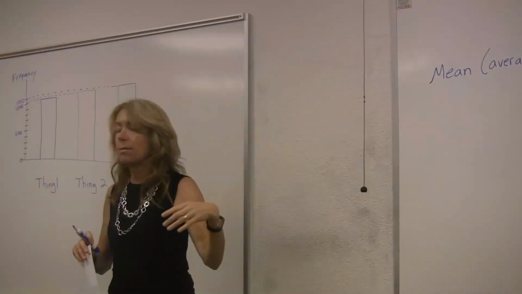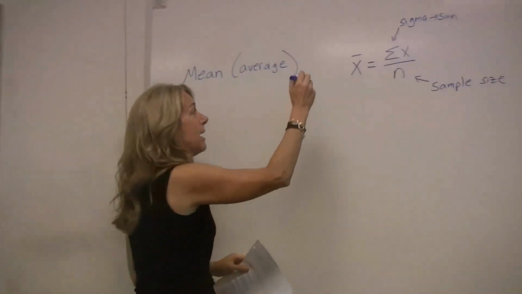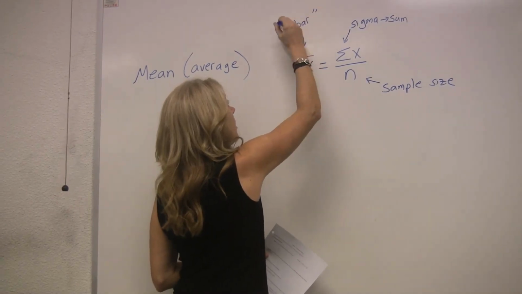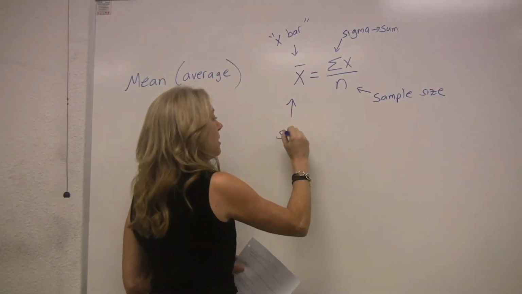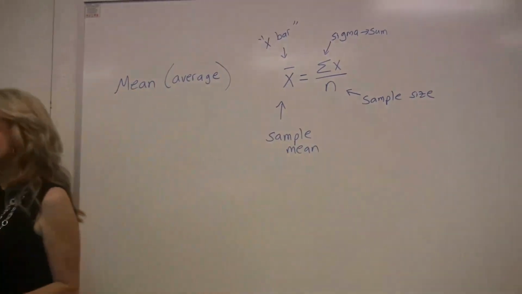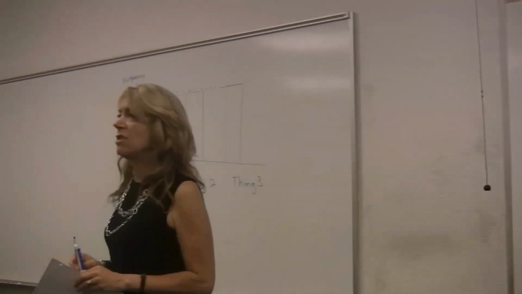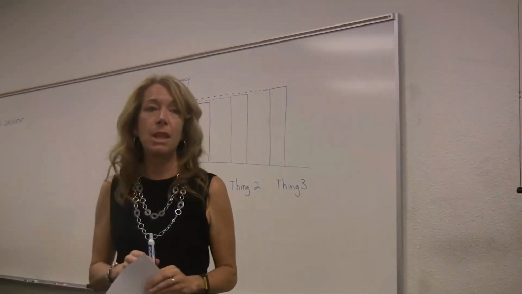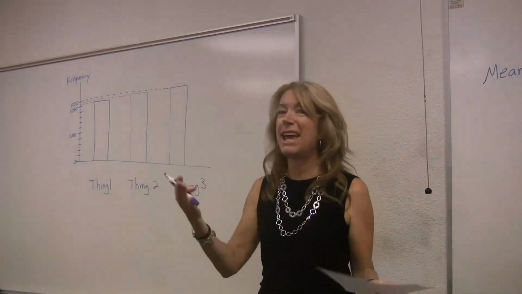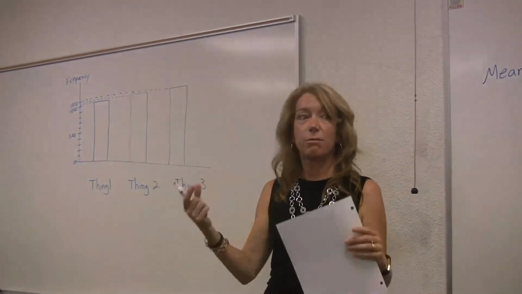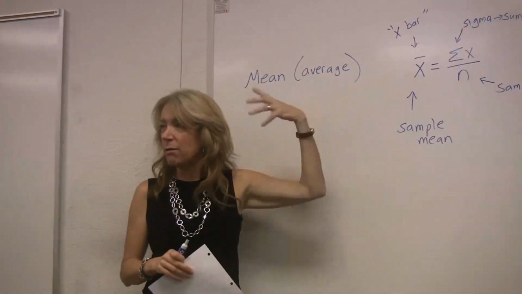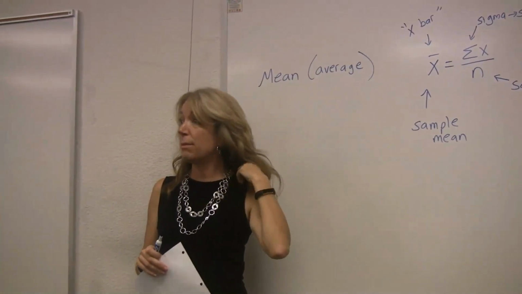So what's the X line on it? We read this as X bar. That's how we say it. In words, it's the sample mean. The mean from your sample. So let's say I was interested in the average age of all LMC students. I took you guys as my sample of size 40, and I got the sample mean. I would find that X bar was 20. So in this room, the average was 20. The mean was 20. So we call it X bar when we speak about it, but it represents the sample mean. I'm glad you asked.